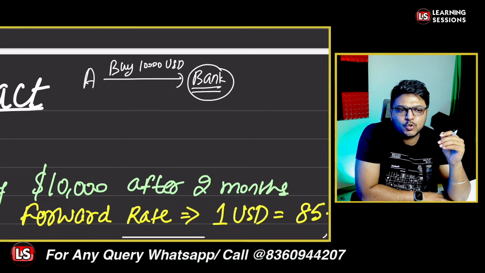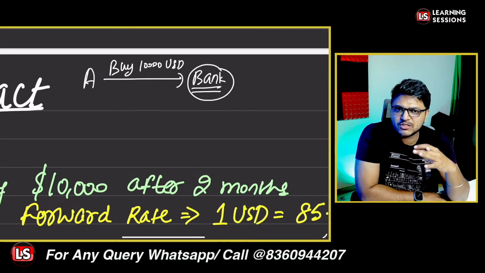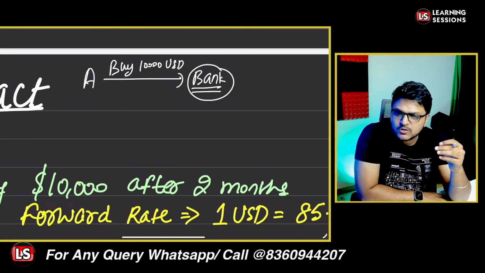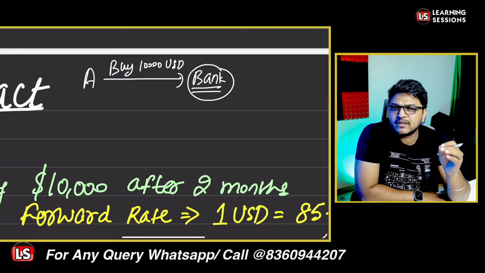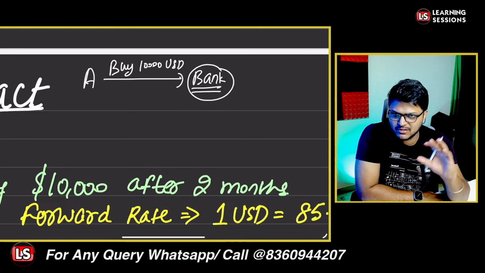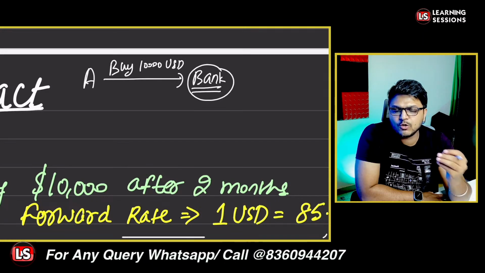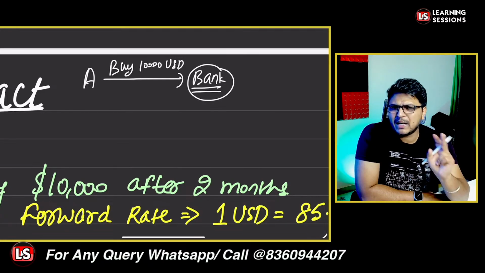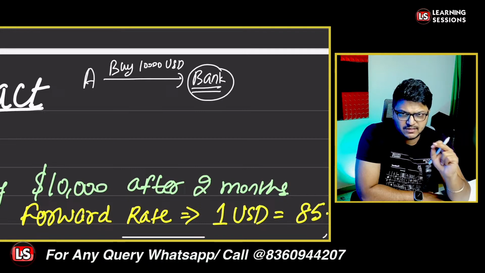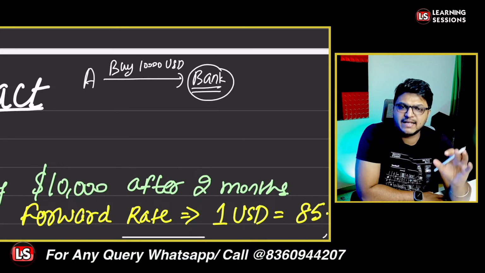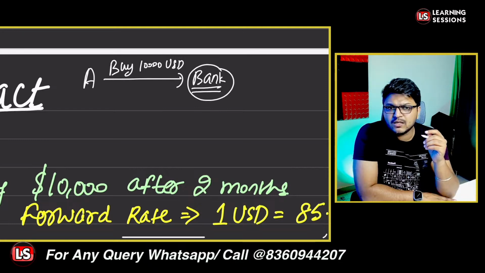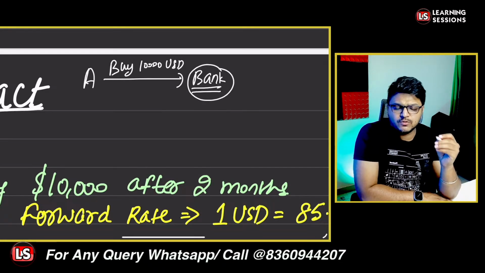I have already explained OTC, that is an over the counter contract, but I'll explain it again. OTC is an over the counter product where two counterparties are dealing with each other. When only two parties deal with each other, there can definitely be a tailored product, so there is no standardization in this scenario. Whatever cost is to be charged will be at the discretion of the bank. Whatever security is to be taken is also at the discretion of the bank or the particular counterparty. And since two parties are dealing with each other, the counterparty risk is definitely there, which is not present in the case of exchange traded derivatives.